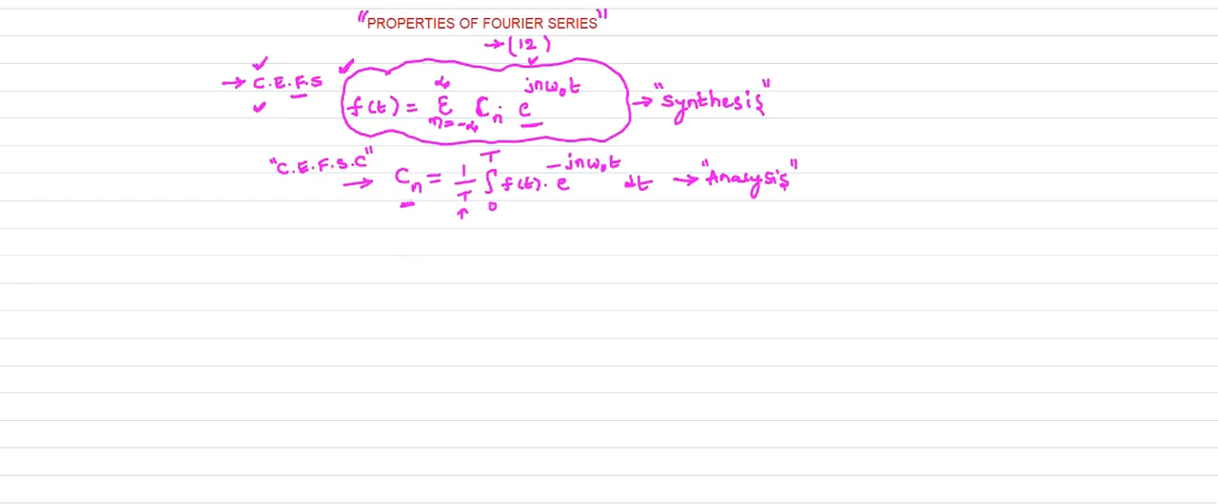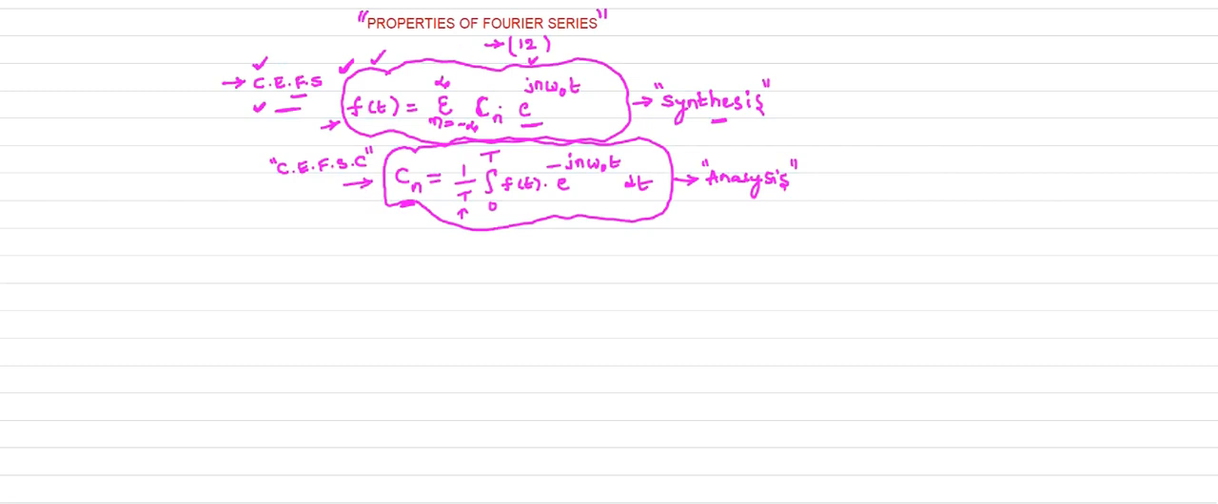Here also, finding Cn, the complex exponential Fourier series coefficient, is very important. This is the analysis equation in the case of the complex exponential Fourier series. After finding Cn using this formula, we substitute Cn in the equation of f of t, so that we get the function f of t in terms of the Fourier series coefficient and frequency, which is the synthesis equation. So this is about the complex exponential Fourier series expansion.